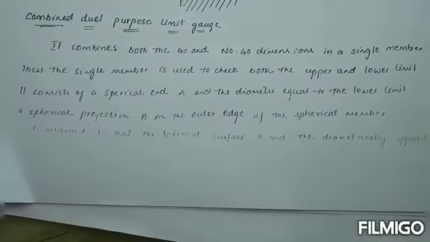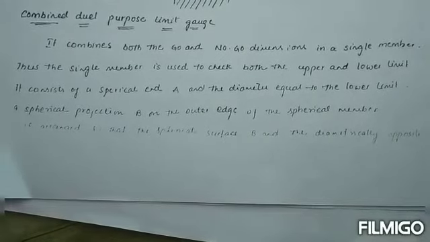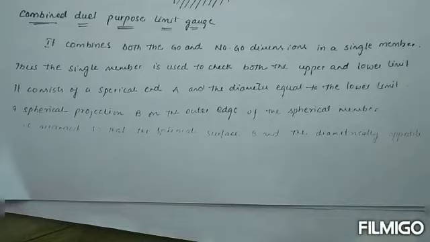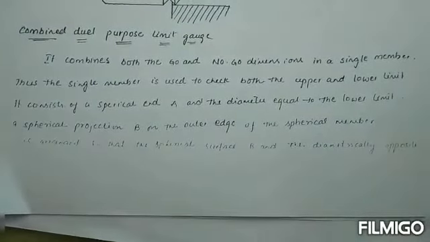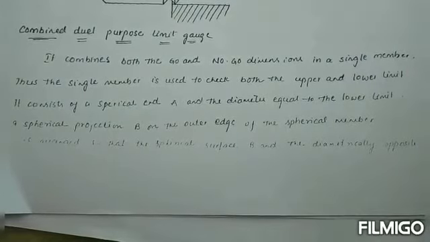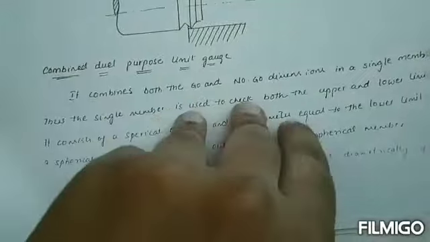It combines both the go and no go dimensions in a single member. Thus, the single member is used to check both the upper and lower limit. It consists of a spherical end A with a diameter equal to the lower limit, and spherical projections B on the outer edge of the system. Okay.